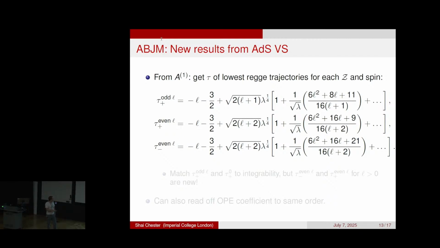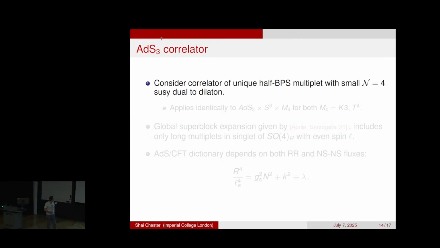As you see, you get different numbers here, 21, 9, everything else looks kind of similar, and then this one is totally different. For the ones for which integrability had computed the answer, we match integrability, which is very non-trivial, but we also have new predictions, which is the odd guys as well as the even guys for Z odd, as well as the Z even for spin bigger than 0. So these are all new predictions. We also have new predictions for OPE coefficients, which maybe could be studied using some analog of Frank's work, but now in 3D. Okay, so that's all I'm going to say about ABJM.